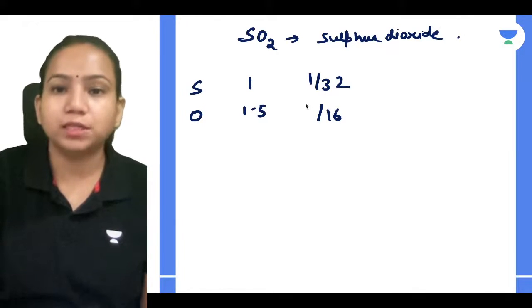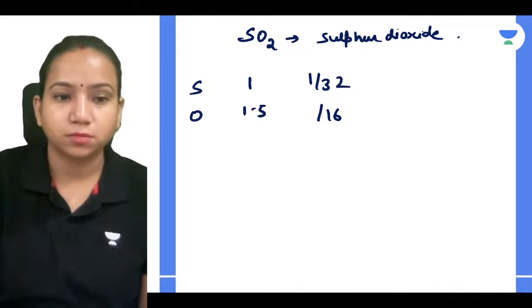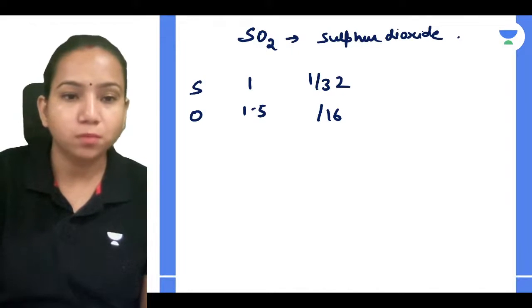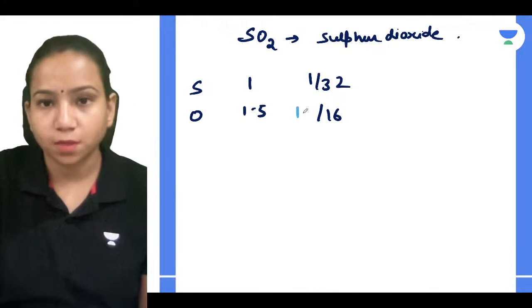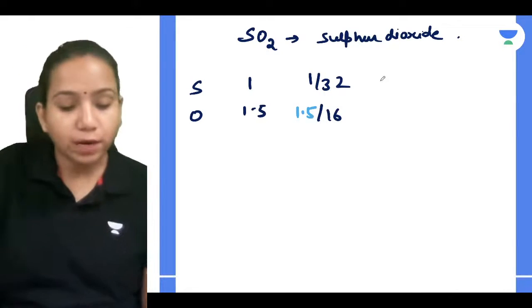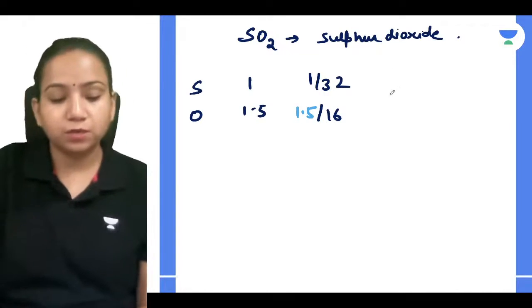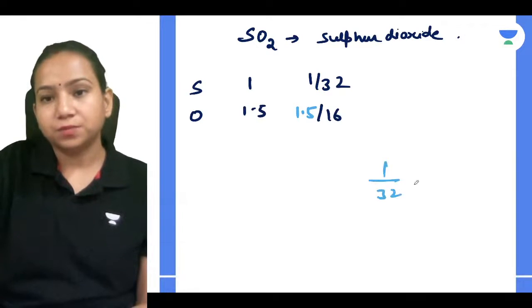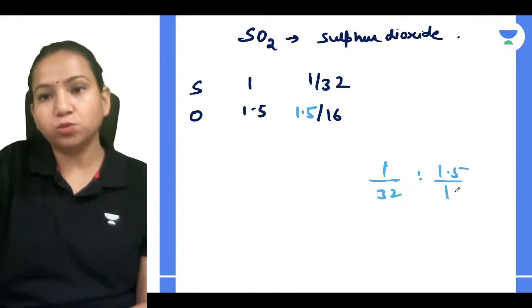So will I be able to get the value? Yeah. 1.5 divided by 16. So what will I get? 1 divided by 32 and 1.5 divided by 16. So how will you do that?